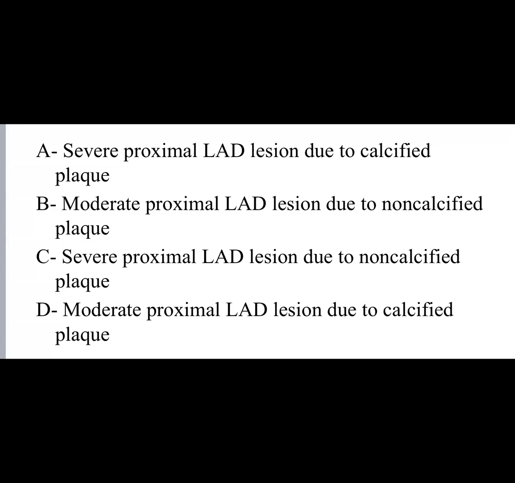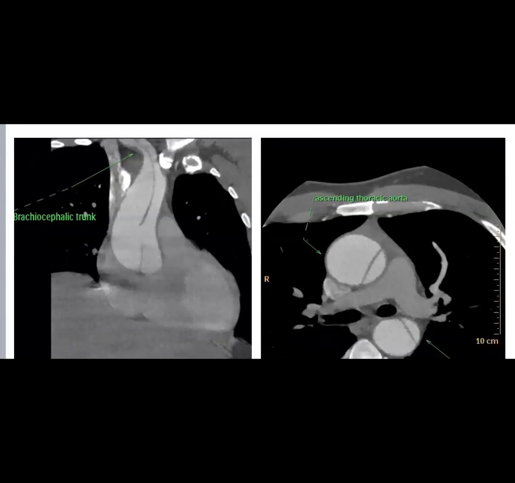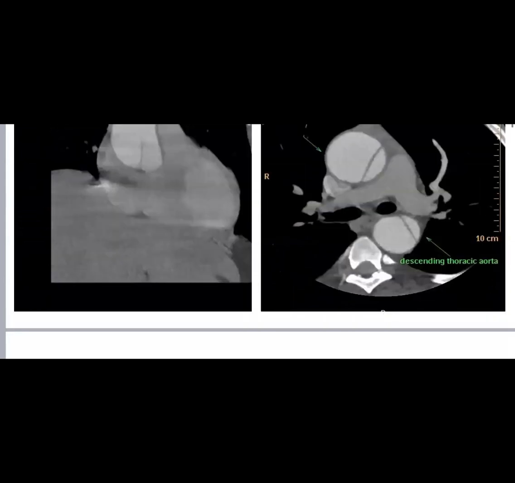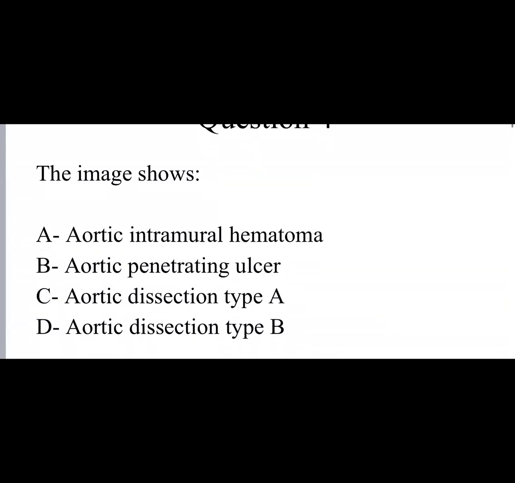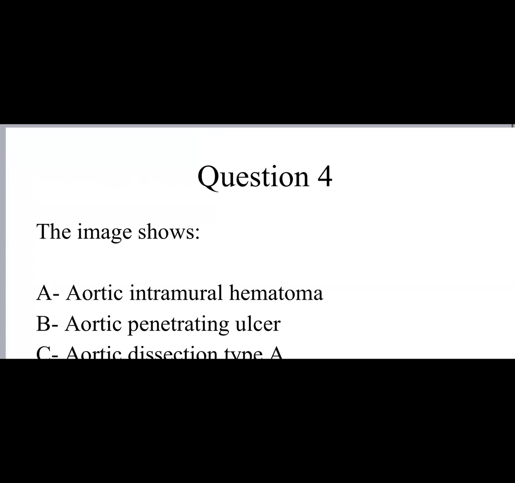Question 4. You have contrast CT in two orientations, as you see here, and it depicts a major abnormality. We are asking you, does the image show an aortic intramural hematoma or penetrating ulcer, aortic dissection type A, or type B?